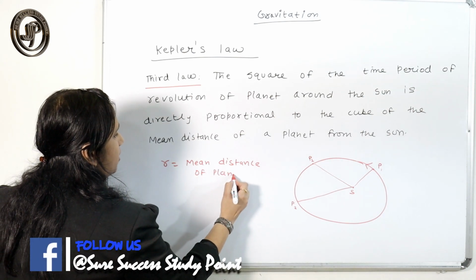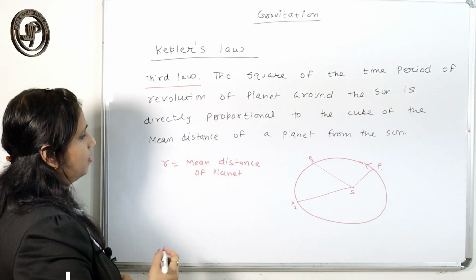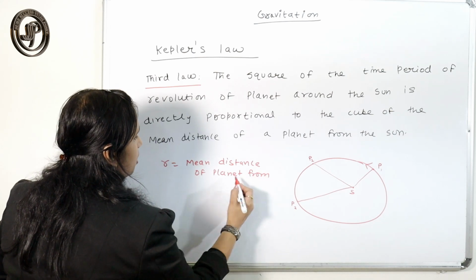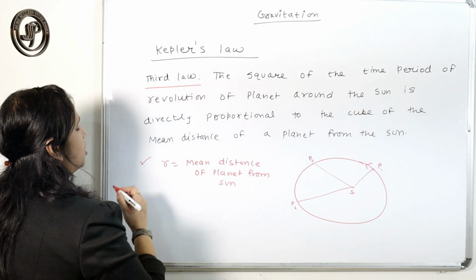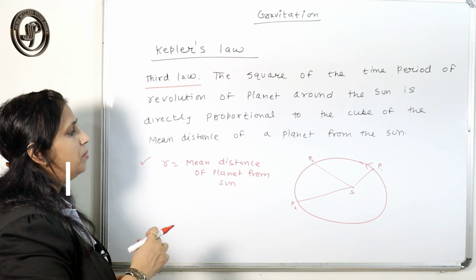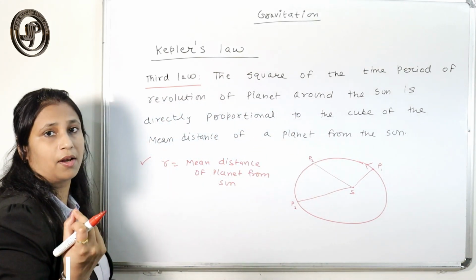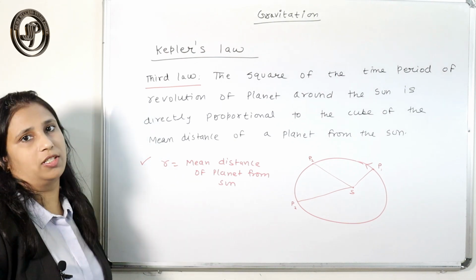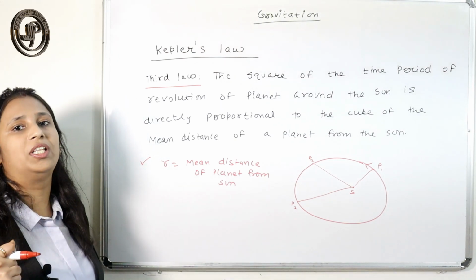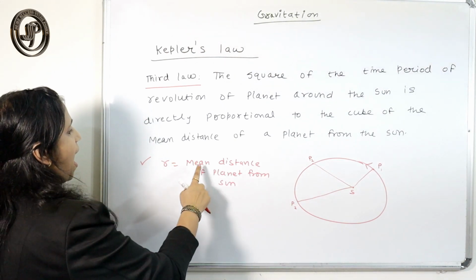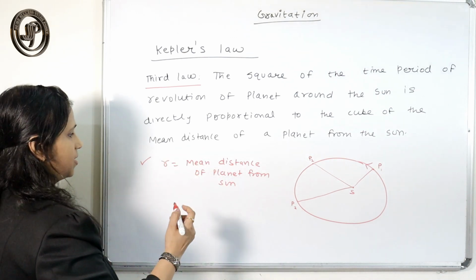So R is the mean distance of the planet from the sun. We can't take any particular distance, so you have to mention these things. What is R? The mean distance. Or you can consider R as the distance between the planet and the sun, but you have to take the average distance between the planet and the sun.